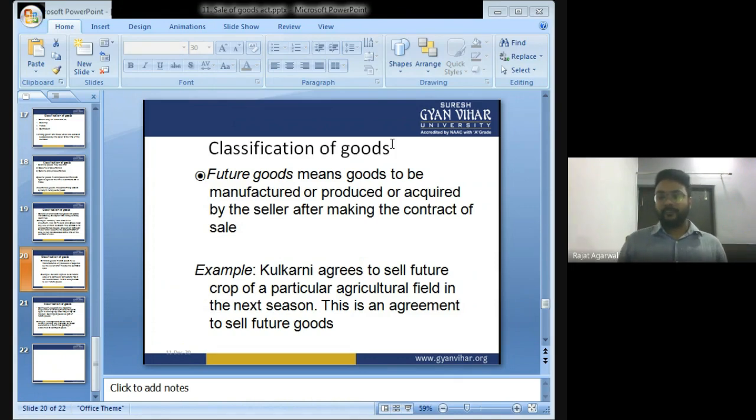Suppose, for example, I want 1000 kg of wheat. I made a contract with a farmer. The farmer told me that when he grows wheat in the next season, he will sell me 1000 kg of wheat. Now, when the farmer and I made the contract, the wheat was not in existence. The wheat was a future good which the farmer is going to grow in future. So that wheat will be known as future goods. Future goods means goods which are going to be manufactured, produced or acquired by the seller after making the contract of sale.